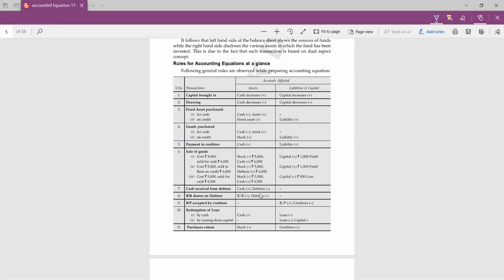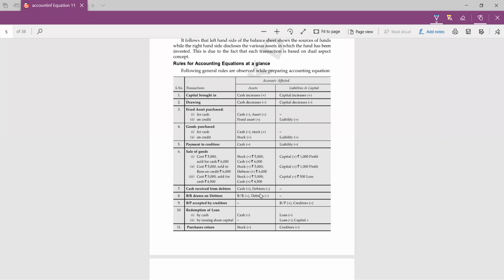Then BR drawn on debtors. Suppose the BR is accepted by the debtors. So we will have a new current asset, that will be the BR. BR means bills receivable. So debtors will be converted into bills receivable. What does it mean? Debtors will be decreased and the BR will be increased. So we will be writing one more asset in the form of bills receivable.